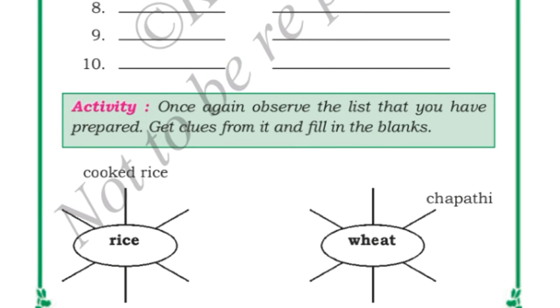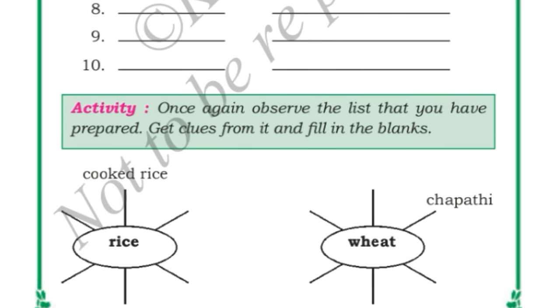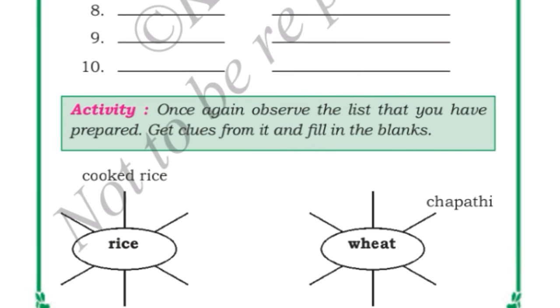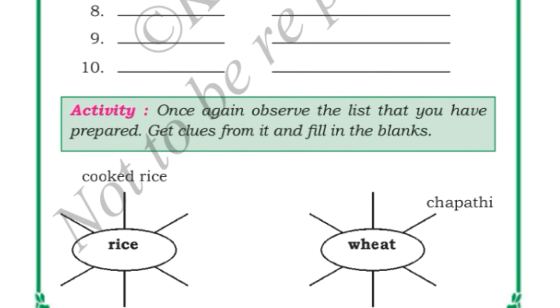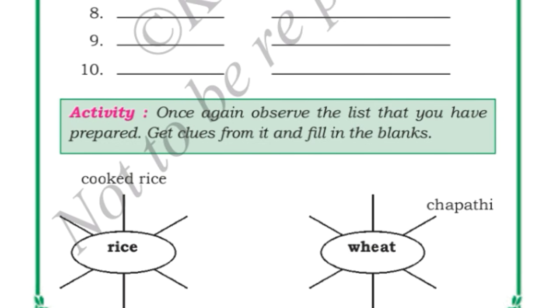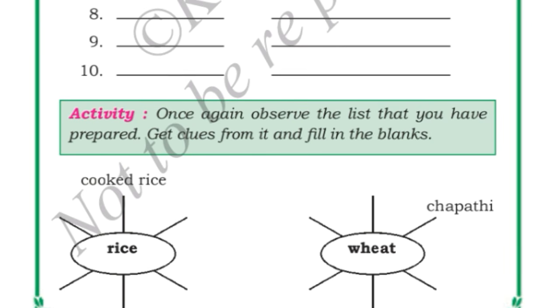Once again, observe the list that you have prepared, get the clues from it and fill in the blanks. Okay, so rice. From the rice, what are the things you can prepare? You can prepare cooked rice, palau, upma, and roti you can prepare. Yes, very good. So these are all the things which you can prepare from the rice.